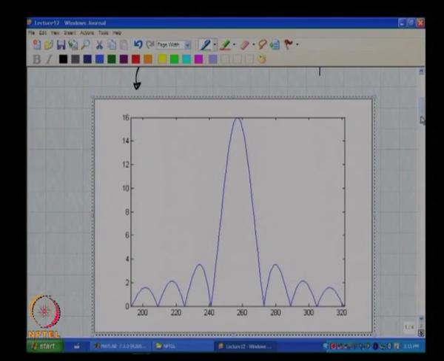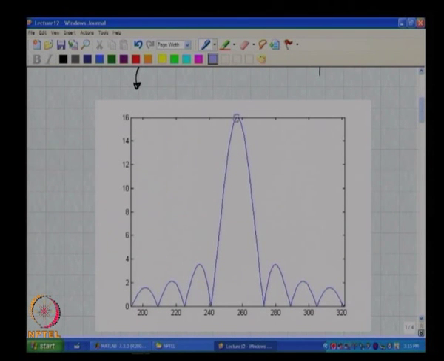Now, if the input lies exactly on a frequency bin, then we will be sampling these points, which is why it makes sense that when you have a rectangular window and the input lies on a frequency bin, which is equivalent to saying that f in by fs is of the form m by n, you will see only one coefficient which is non-zero when you compute the discrete Fourier series of that sequence.